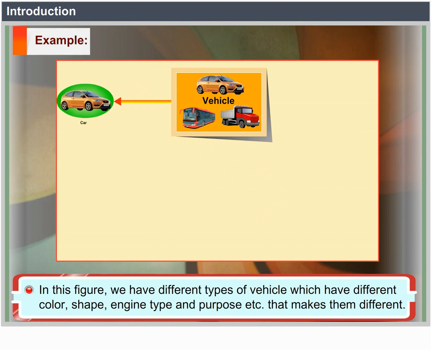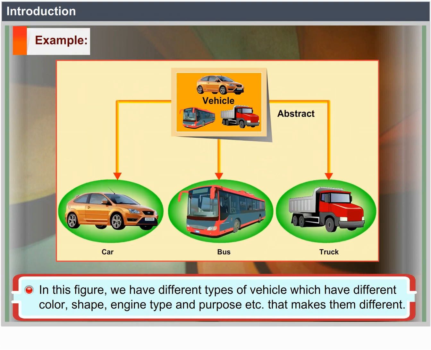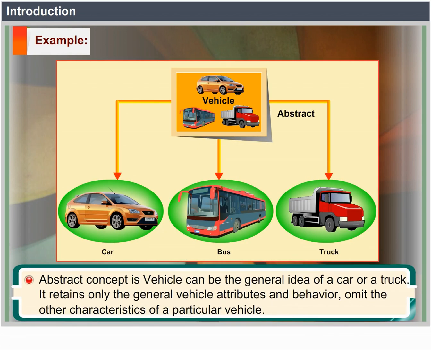In this figure, we have different types of vehicles which have different color, shape, engine type, purpose, etc. that make them different. But they have some common properties and behavior among them. That is, they all have tires, engine, steering, gear, etc. They are used for traveling and can be operated in a common way. The abstract concept of a vehicle can be the general idea of a car or a truck. It retains only the general vehicle attributes and behavior, and omits the other characteristics of a particular vehicle.